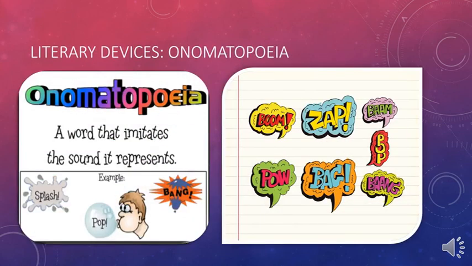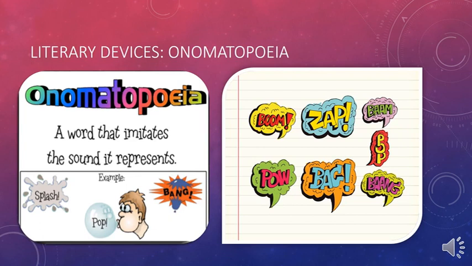Before, we had so many types of literary devices, like similes, metaphors, personifications, and many others. Here we're going to know three others. To start with the first one, it is onomatopoeia. Onomatopoeia are words that imitate the sound they represent. So if you have the sound of splash, for example, when water splashes, it's the same sound.